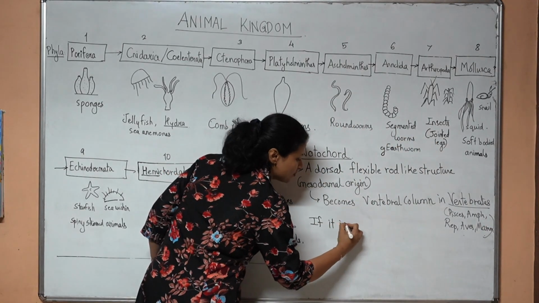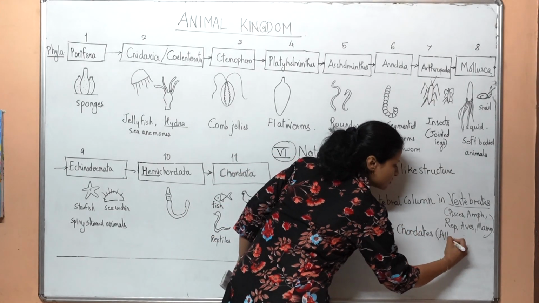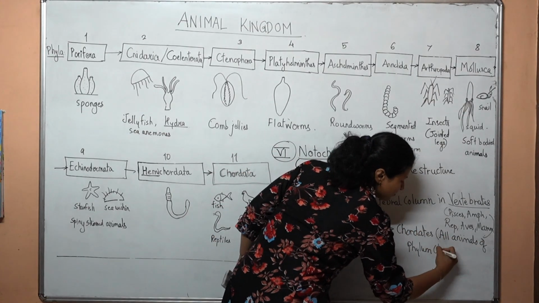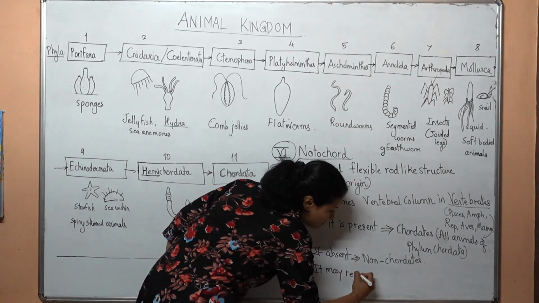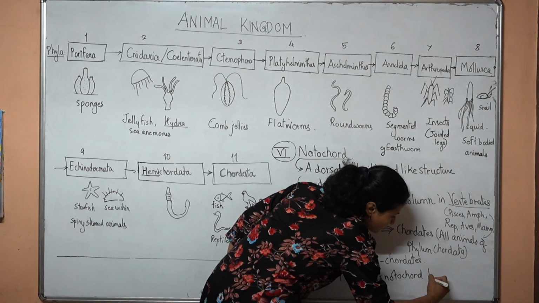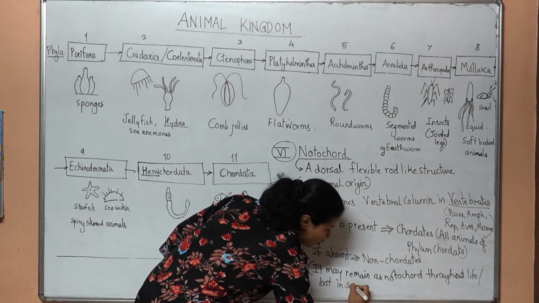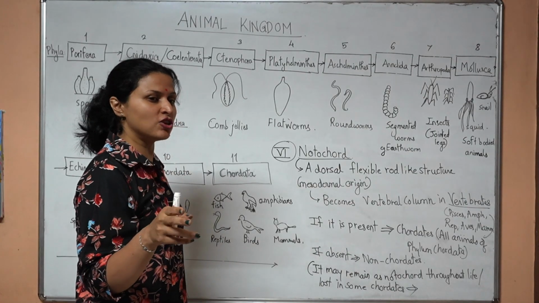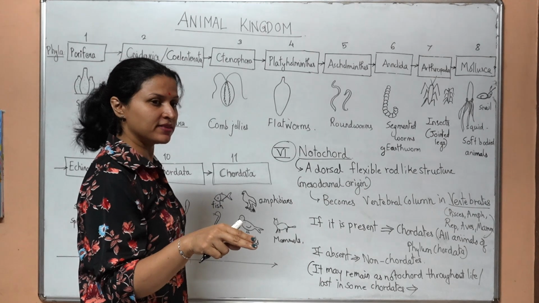If it is present, those animals are called chordates, all animals of phylum Chordata. If absent, they are called non-chordates. It may remain as notochord throughout life or may be lost also in some chordates. Such chordates will not be called invertebrates. They will be called non-vertebrate chordates.